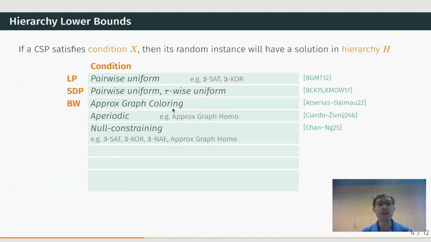In this work, we show lower bounds for CSPs that are non-constraining. Don't worry about the meaning behind these names, but I will note that the lower bounds for the bounded width hierarchies are in increasing order of generality.